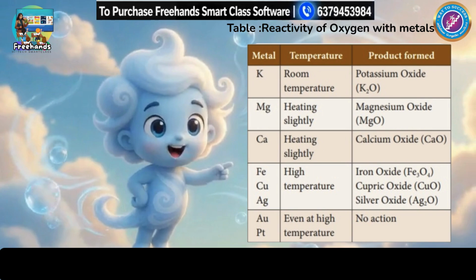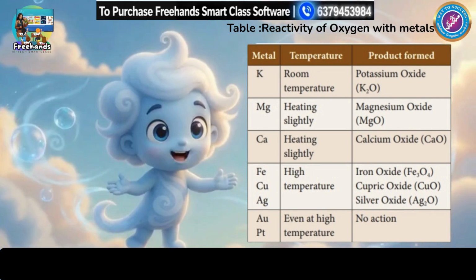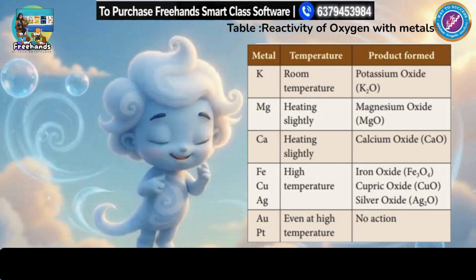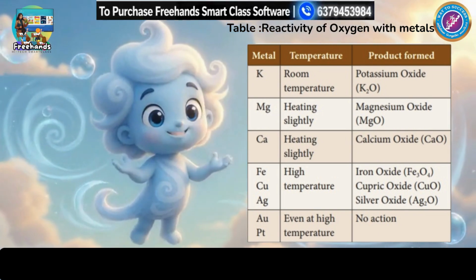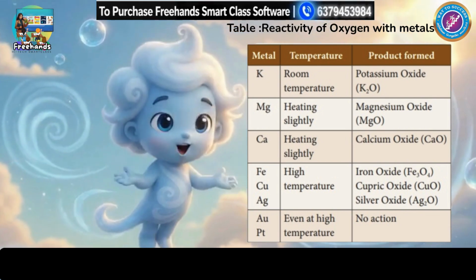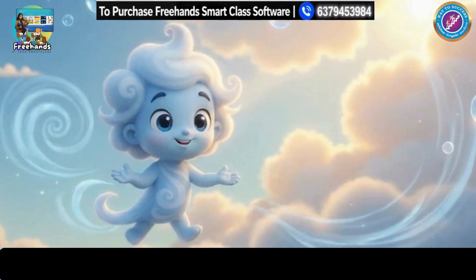Potassium reacts with oxygen even at room temperature. Magnesium and calcium react when heated slightly. Iron, copper, and silver need high temperature to react. But gold and platinum do not react with oxygen easily.